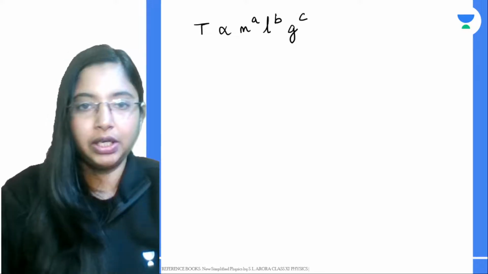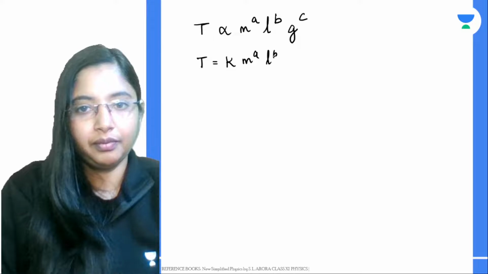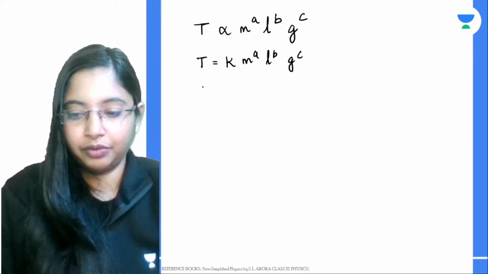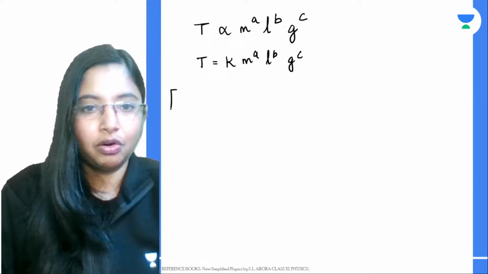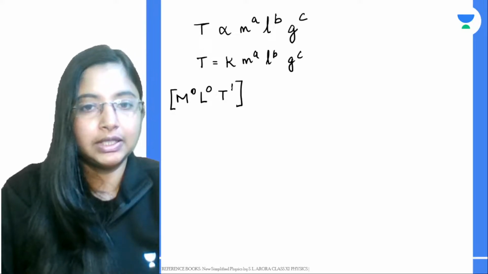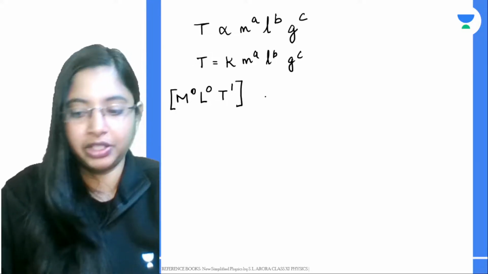To remove the proportionality constant, we use the dimensionless constant k. Now, what is the dimension of time period? Mass will be 0, length is also 0, and time is 1, because we are talking about the dimension of time. So the fundamental quantity is just time, t to the power 1.